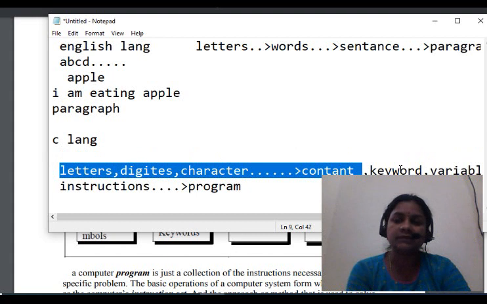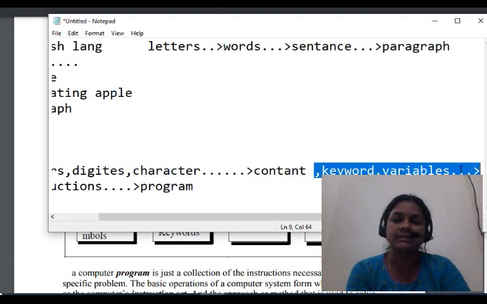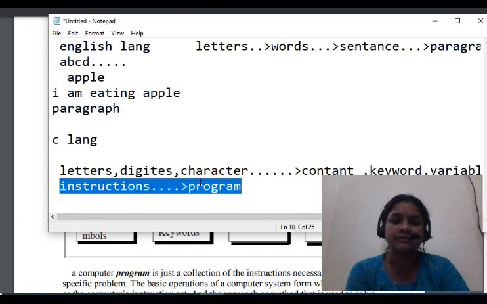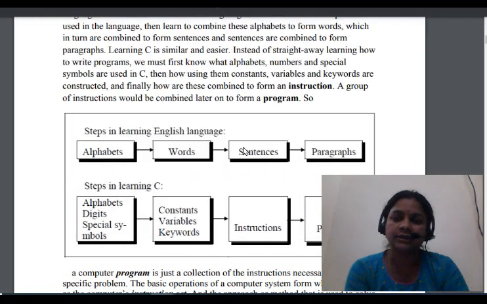Constants, keywords, and the variables. Next here, after the variables, what are we going to learn? Instructions. Then next, what are we going to learn here? Program. Is it clear, all of you? Let us check out the figure here.